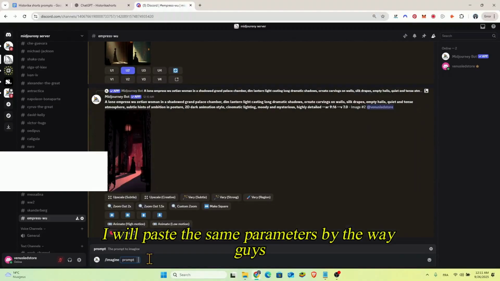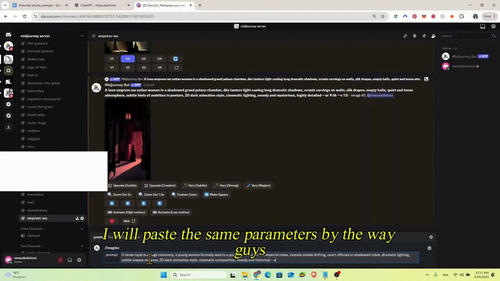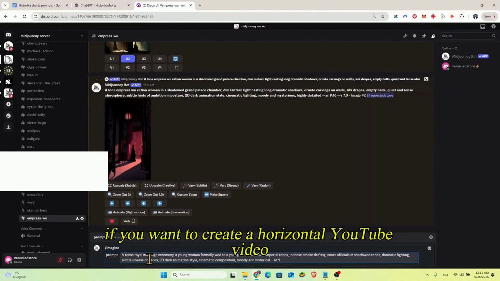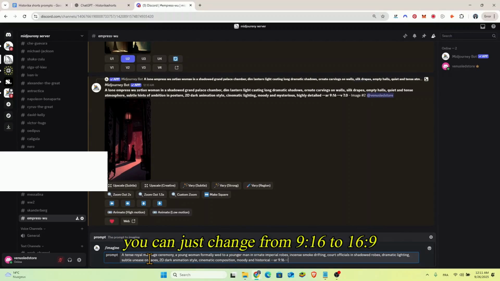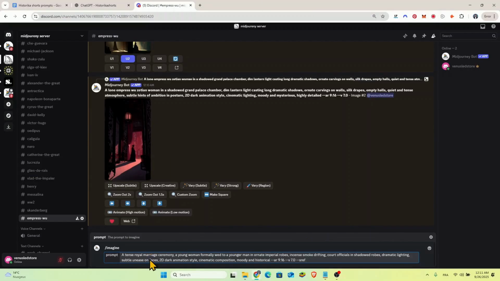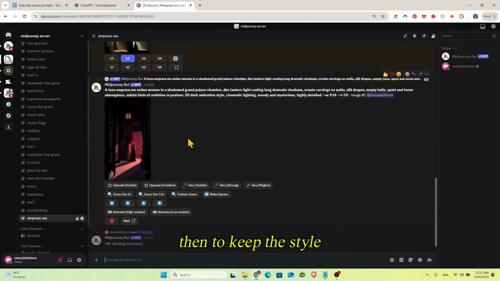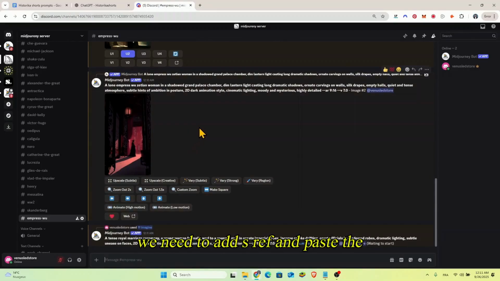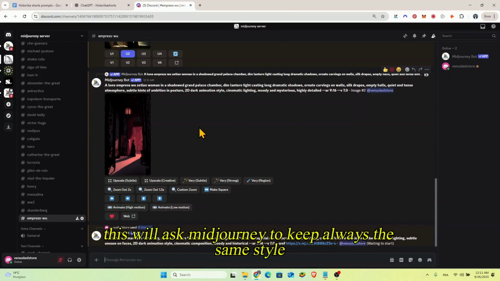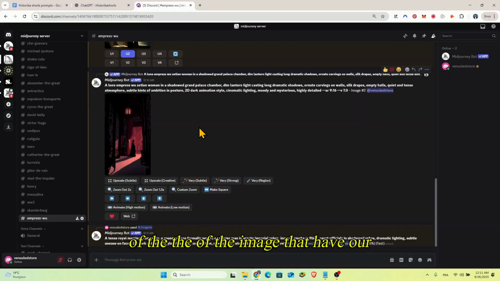I will paste the same parameters. By the way, guys, if you want to create a horizontal YouTube video, you can just change from 9 to 16 to 16 to 9. Okay, then to keep the style, we need to add sref and paste the URL of the image. This will ask Midjourney to keep always the same style of the image that has our style as a reference.